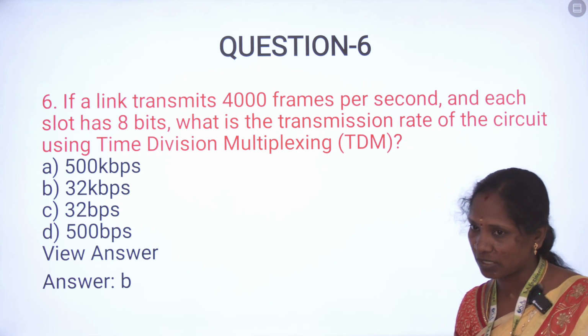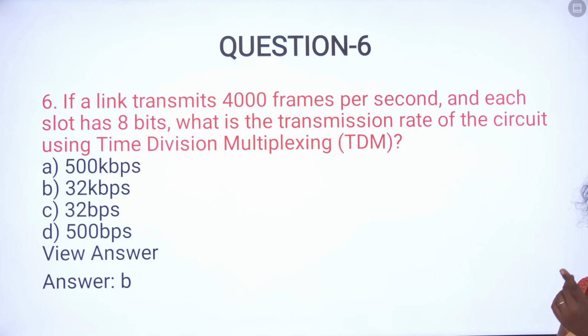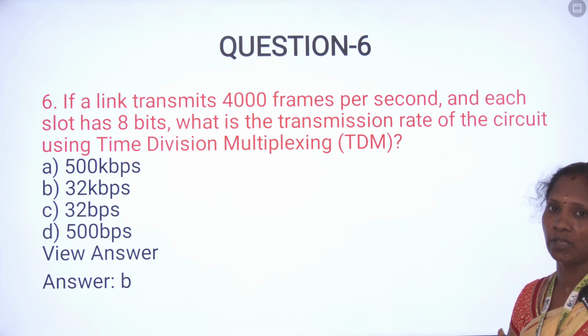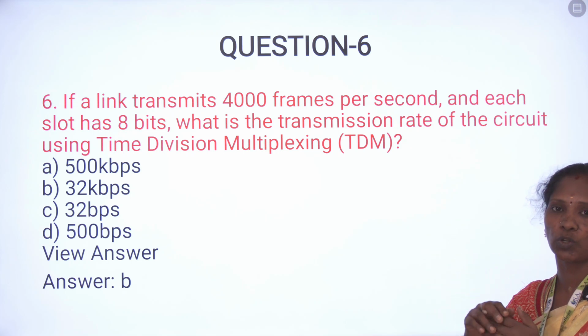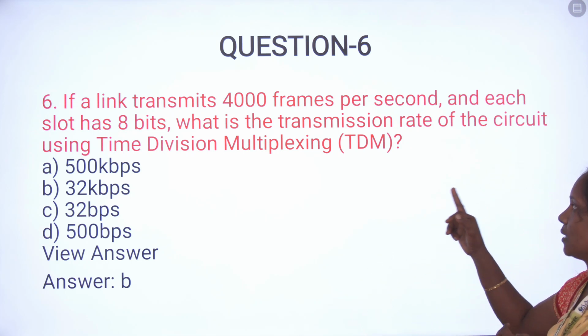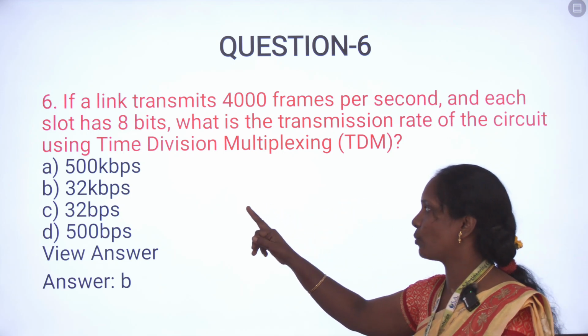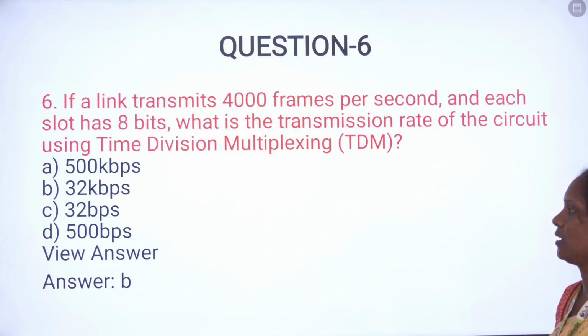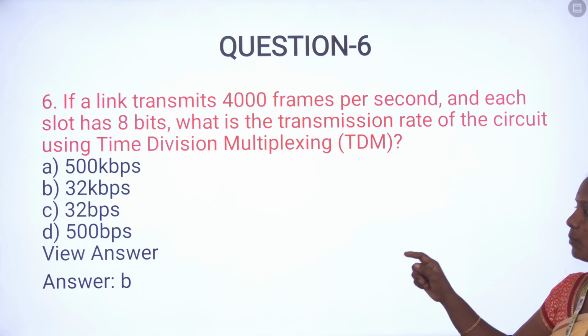So time division multiplexing is based on circuit switching network. The circuit switching network is divided into two types. One is time division and another one is space division. So mainly focused on time division. The options: 500 kilobytes per second, 32 kilobytes per second, 32 bytes per second, 500 bytes per second.